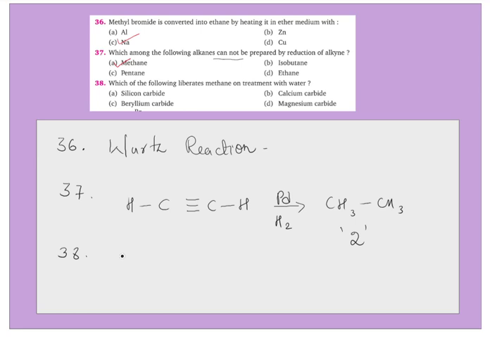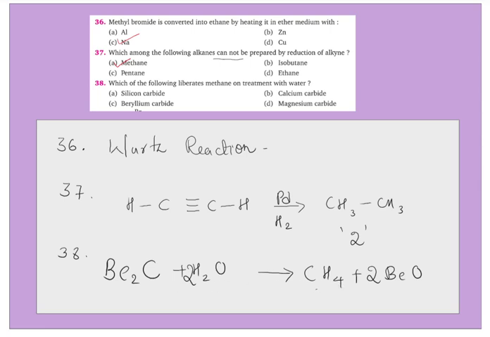What about beryllium carbide? Beryllium carbide, the molecular formula is Be2C. Upon hydrolysis, or upon treating with water, the carbon will form methane, and what about the beryllium? It will form an oxide. Of course, this is not a balanced reaction. You can balance it. There are 2 beryllium, therefore there are 2 oxygen, hence balance the oxygen. By doing so, the hydrogens are already balanced. This is a balanced chemical equation.